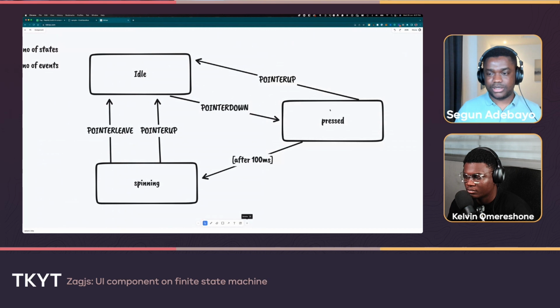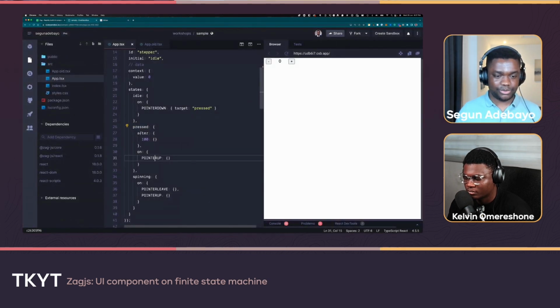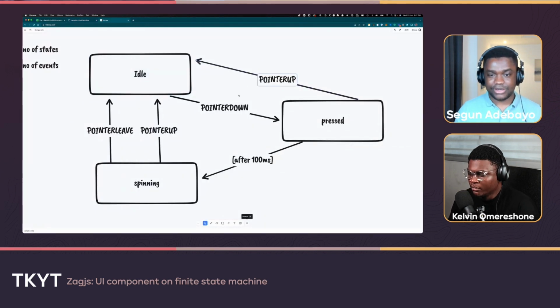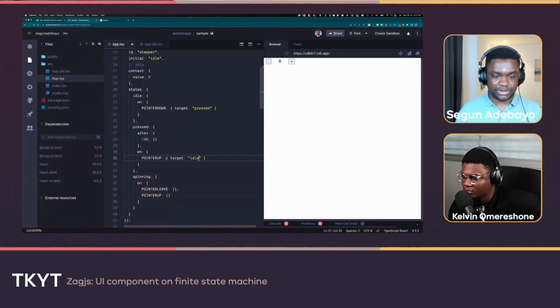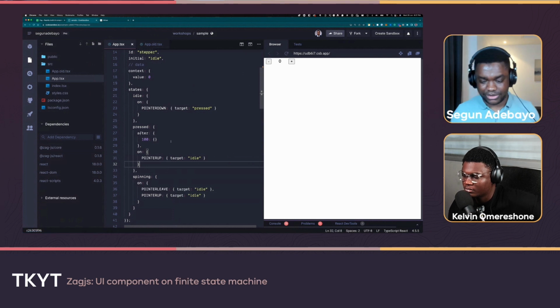Now in the press state, if I do pointer up, I'm going back to the idle state. In the press state, I do pointer up, I'm going back to the idle state. So I set the target to the idle state. Now a bunch of the logic is almost done. We keep going. And now here we quickly model this one in the spinning state. Both of these events take you back to the idle state. Pointer leave. So we'll basically just copy this and paste it here. We're back to the idle state automatically.